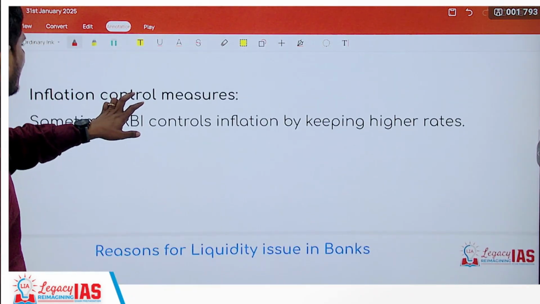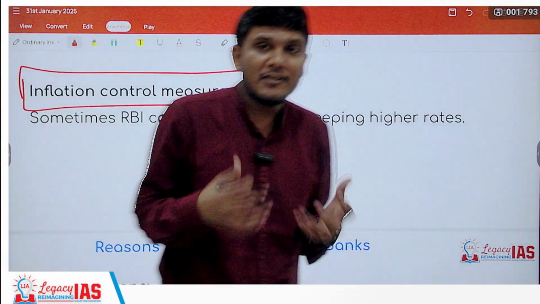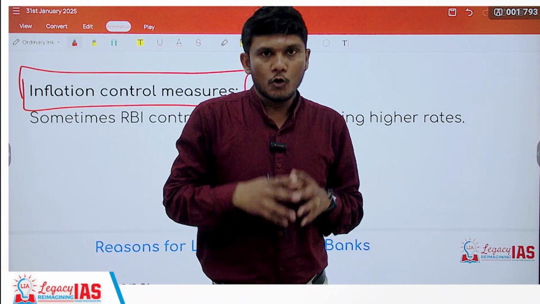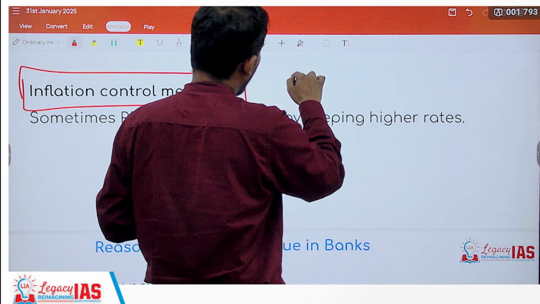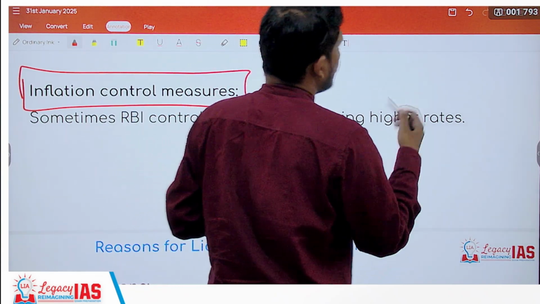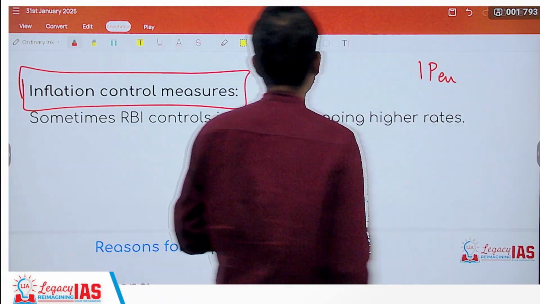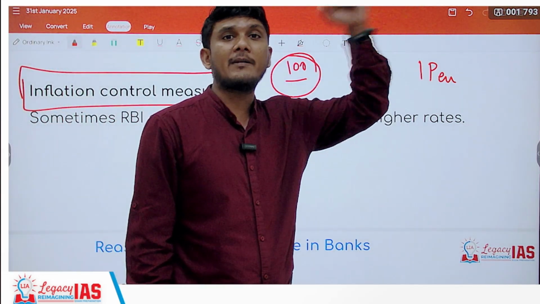Liquidity still exists. Then you have inflation control measures. If too much cash is there, that is going to lead to inflation, right? Too much cash, how does it lead to inflation? Let's say 100 people have money to buy this one pen and only one pen is there in the market and 100 people have the money to buy it. Of course, there will be inflation.